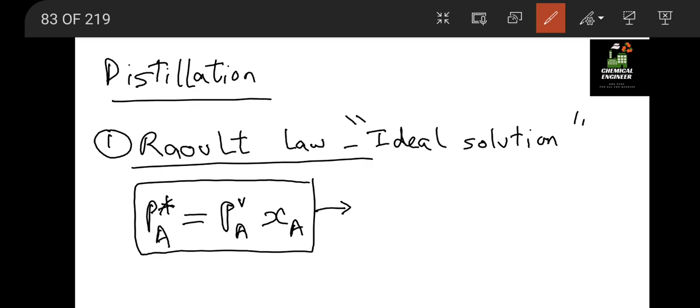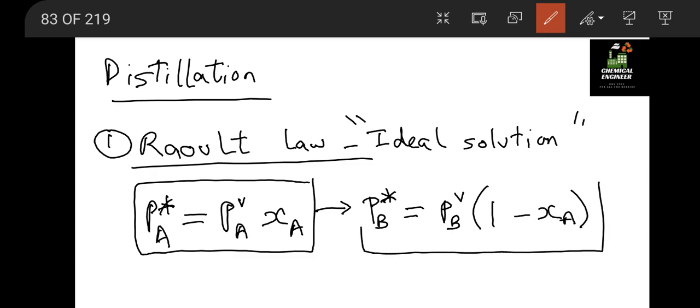So from this we can give the formula for B of the binary mixture. PB is the vapor pressure of B into 1 minus XA. So you have to apply this equation only when ideal solution is given. I hope you know those ideal solutions. So please comment down the ideal solution, binary ideal solution mixture.